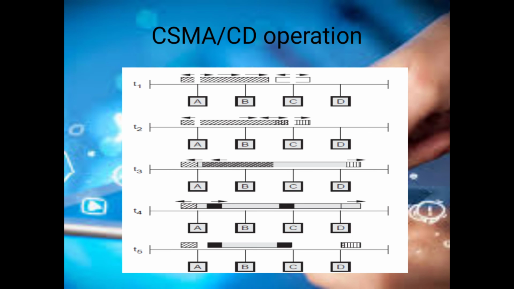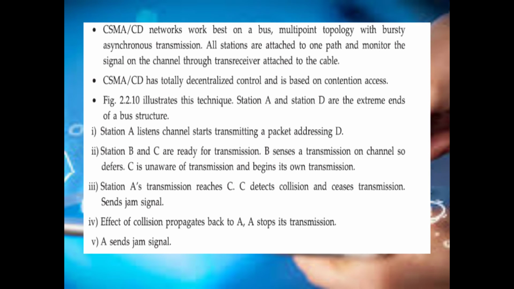And this is the diagram which shows the operation of CSMA/CD. The channel is checked for collision. If there is a possibility of collision, the station waits and then transmits. In CSMA/CD, station A listens to the channel before transmitting the packet with the address of the destination. Stations B and C are ready for transmission. B senses the channel. If C is unaware of the transmission, A's transmission reaches C.